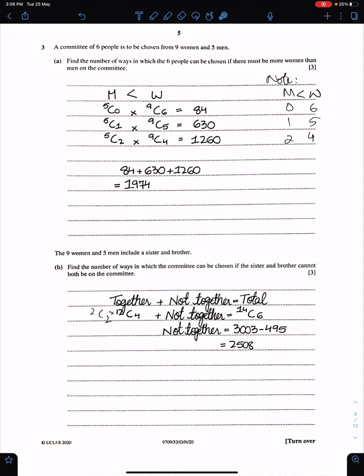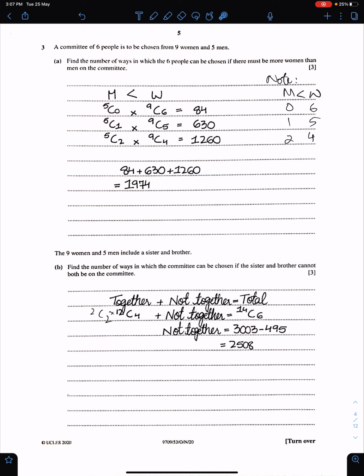More women than men. So there could be either 6 women with no men, 5 women with 1 man, and 4 women with 2 men. In all these cases, women are greater than men. So 5C0 times 9C6, because there are 5 men and 9 women, 5C1 times 9C5, 5C2 times 9C4. You just need to add these options, either this or this or this. So add all. These are the number of ways.